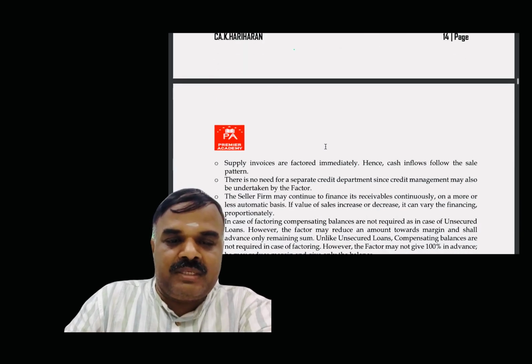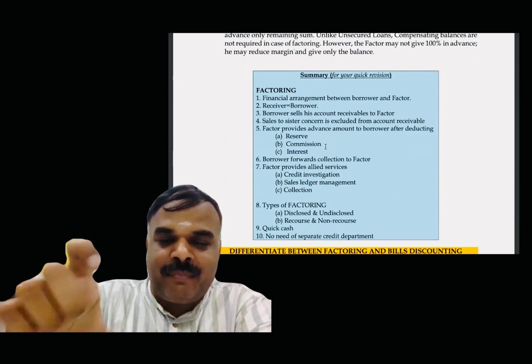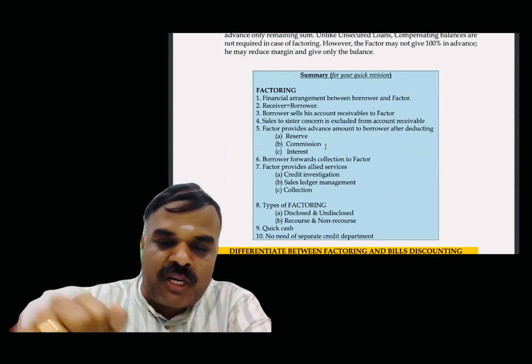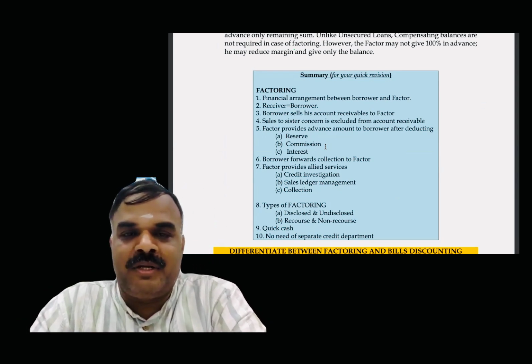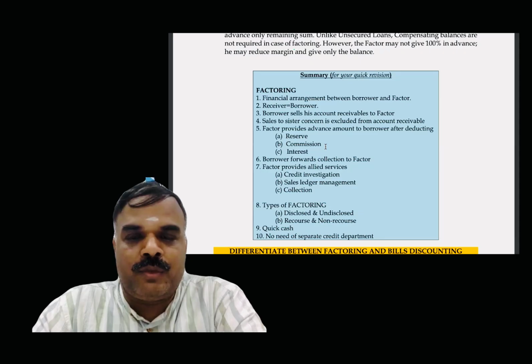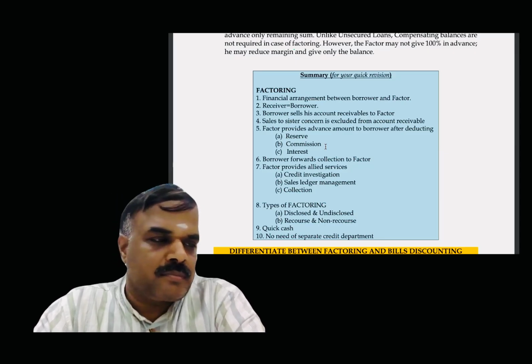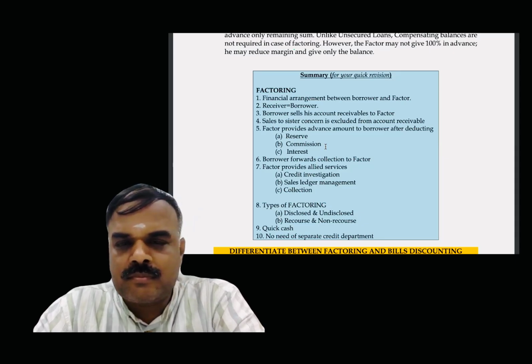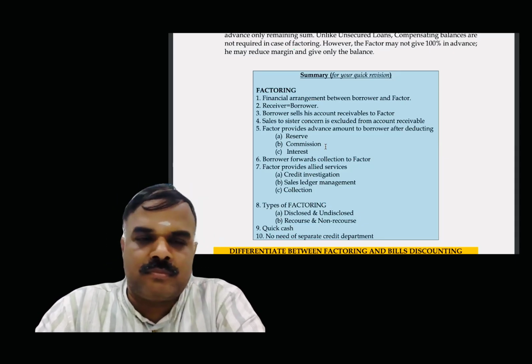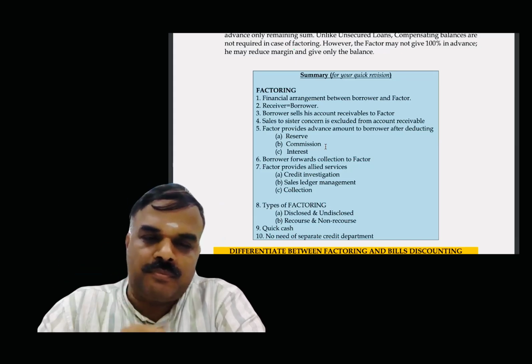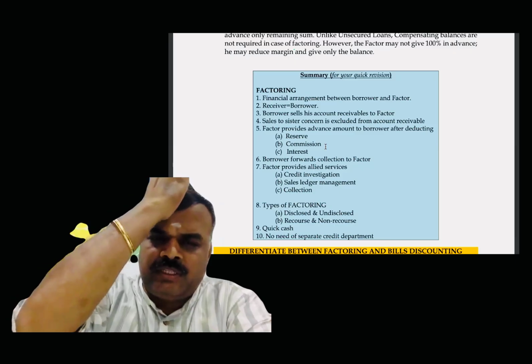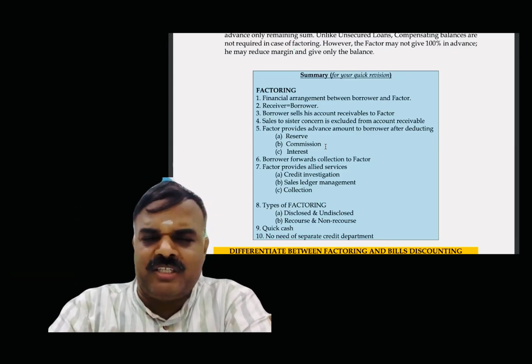Next. Now we understand what factoring is. The factoring summary in the last introduction is useful. This is one quick summary with respect to factoring. Factoring is a financial arrangement between borrower and factor. Receiver equals borrower. The borrower sells its accounts receivable to the factor. Sales to a sister concern are excluded from accounts receivable. The factor provides an advance amount to the borrower after deducting reserve, commission and interest. The reserve, commission and interest form part of the practical problem itself, right or not? Yes, sir.